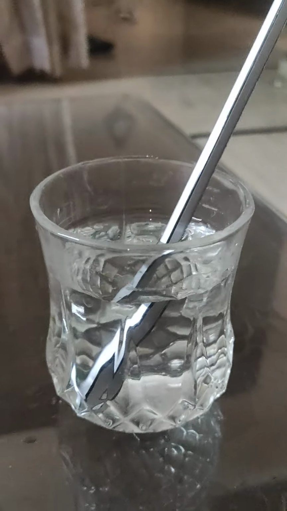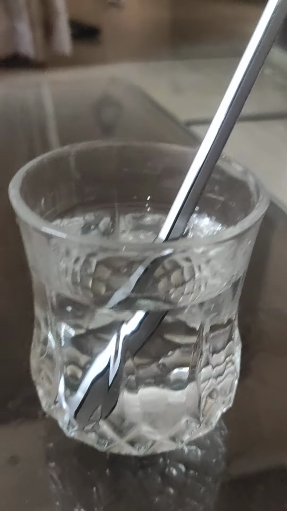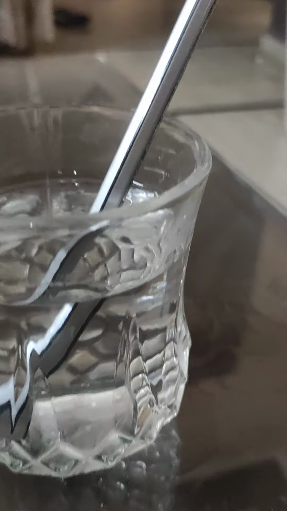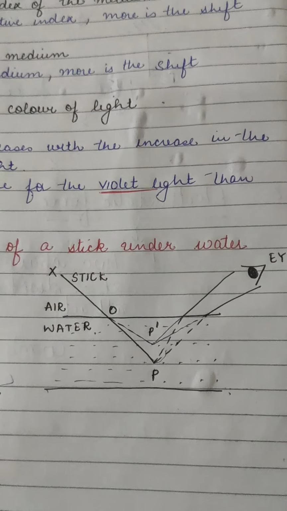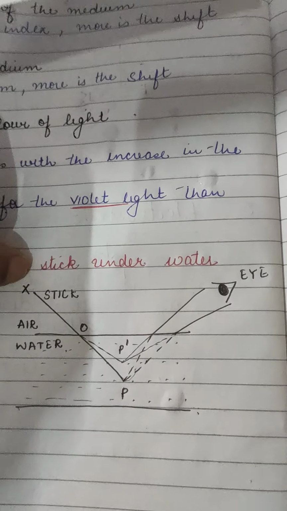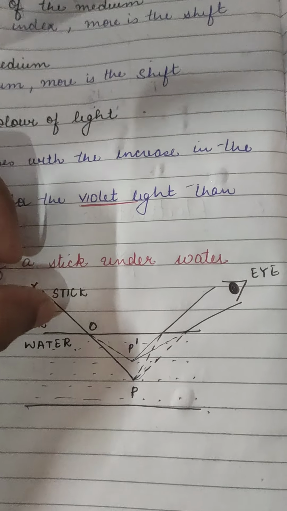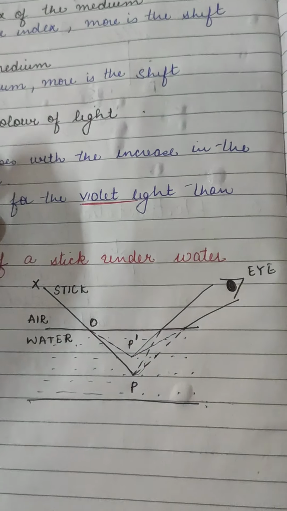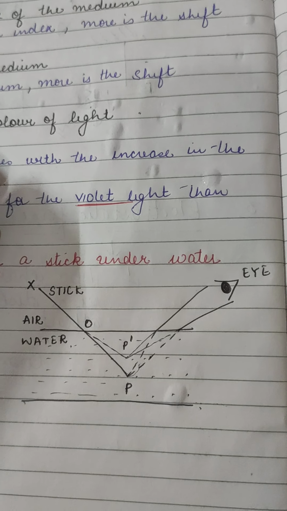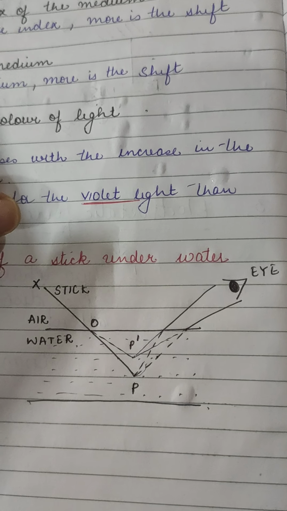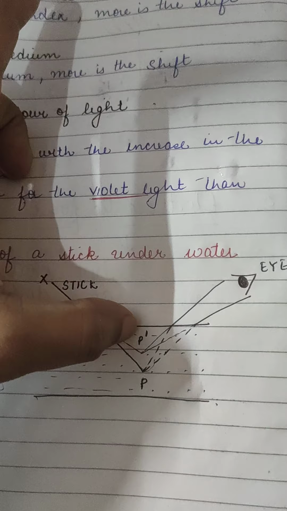So when I shift it like this, we can see the difference, we can see the bending of the light. So now this is happening. See, this is my stick, or you can say this is my pencil. So this is my pencil XP, but it appears to me at P dash.